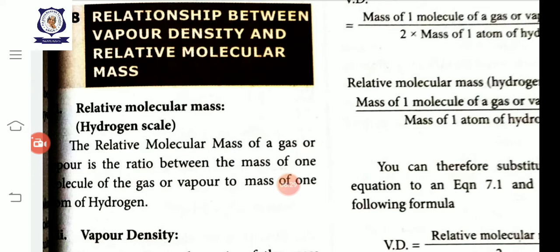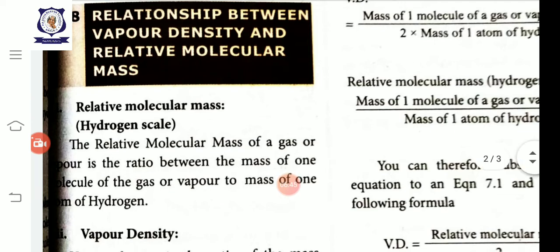Let us see what is relative molecular mass. We can calculate the relative molecular mass with the help of either hydrogen or carbon. Here we use the hydrogen scale.